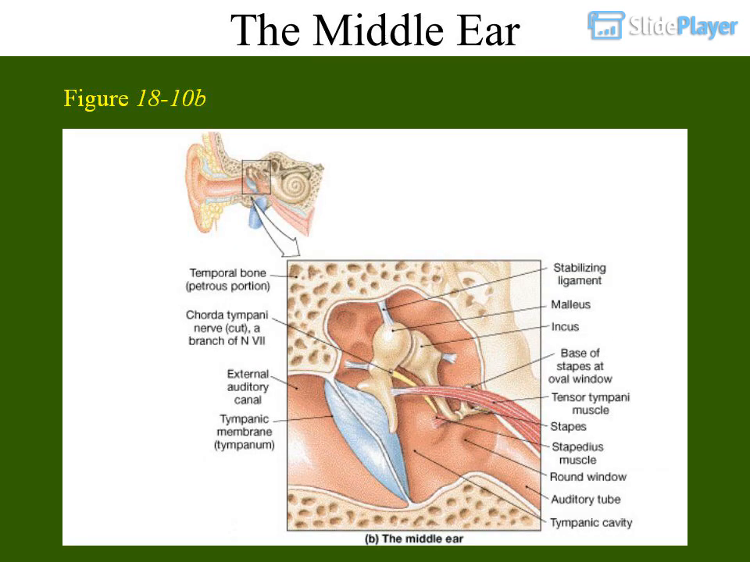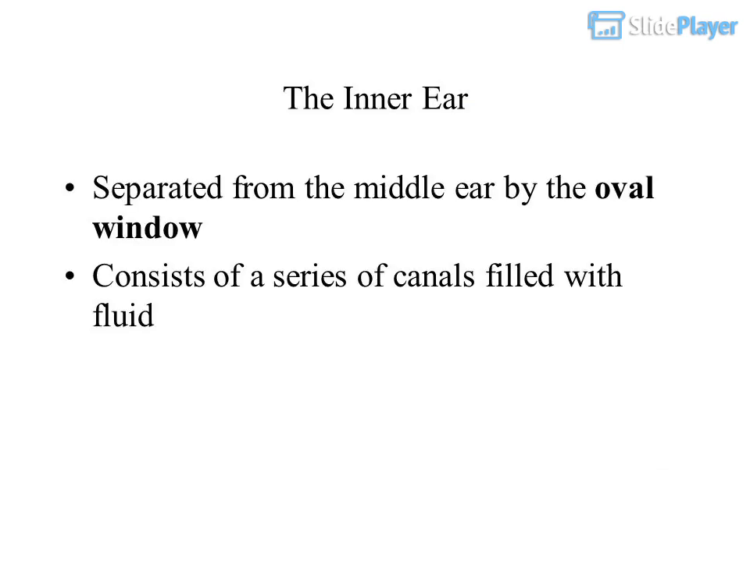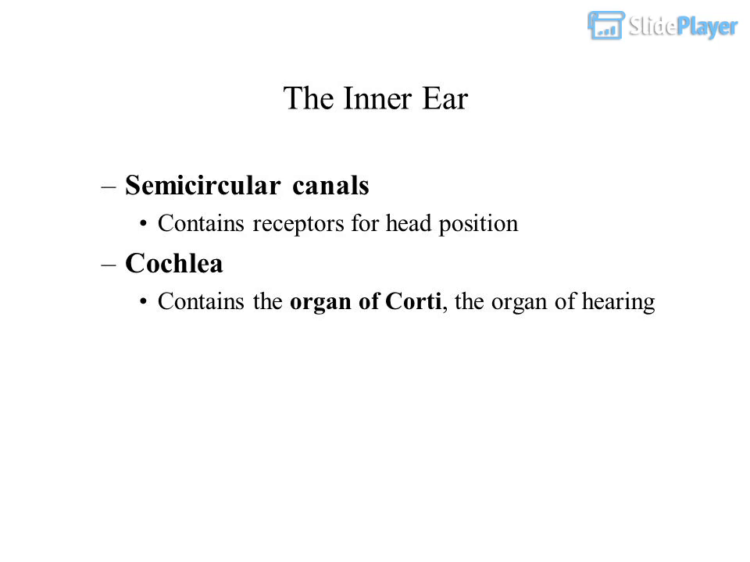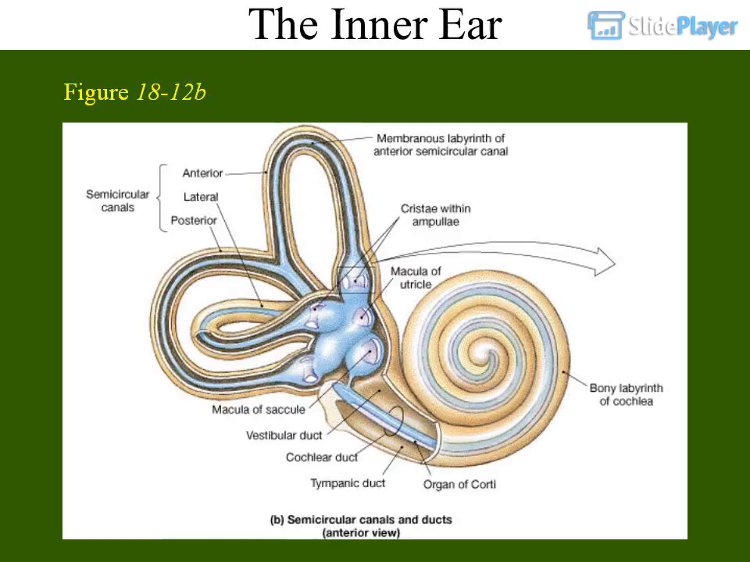The middle ear. The inner ear. Separated from the middle ear by the oval window. Consists of a series of canals filled with fluid: the semicircular canals and the cochlea. Semicircular canals contain receptors for head position. Cochlea contains the organ of Corti, the organ of hearing.